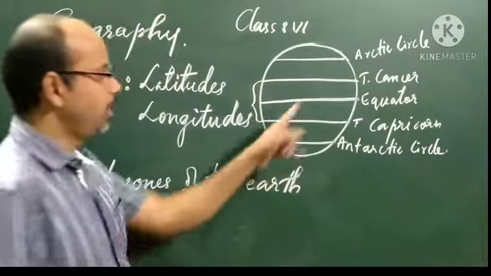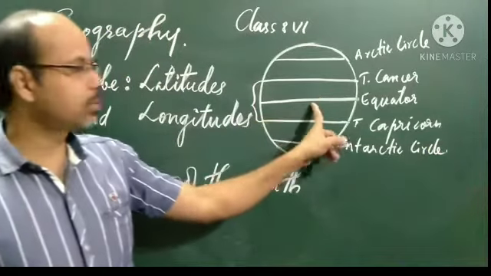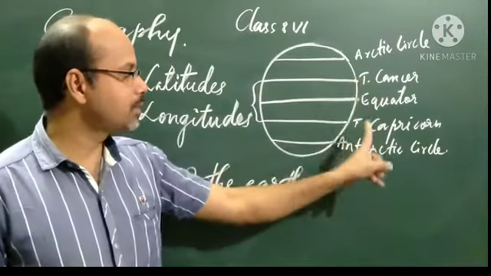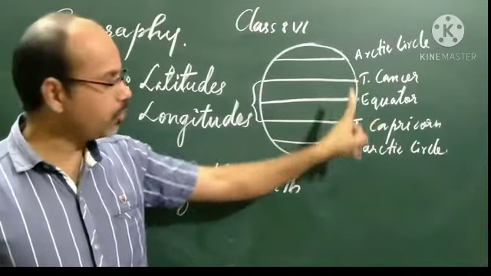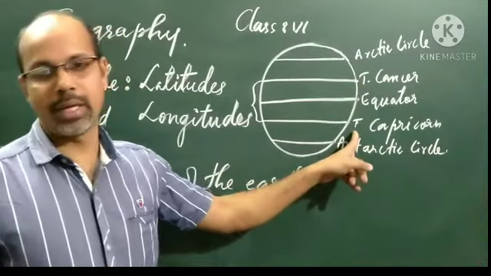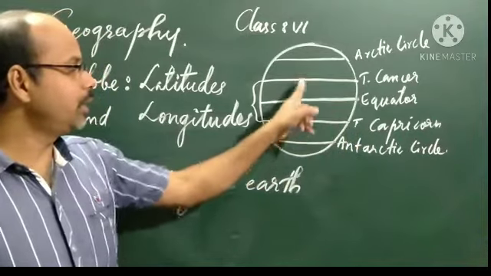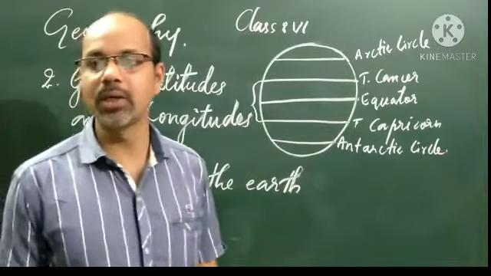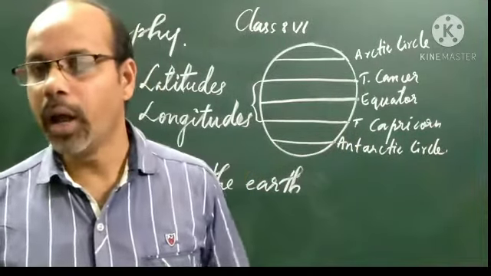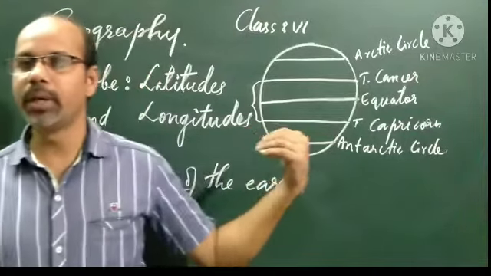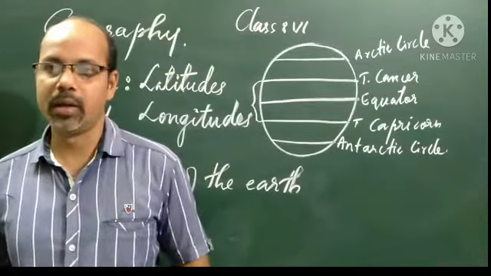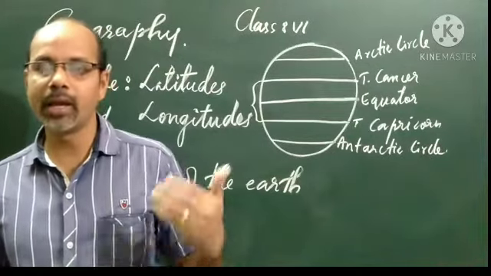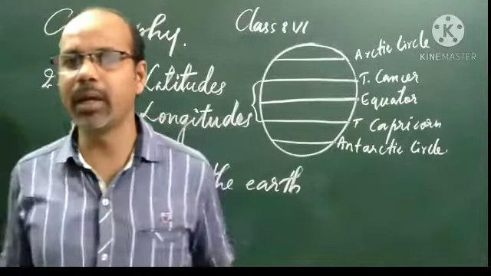See this region, the equator passing through the center, from Tropic of Cancer in the northern hemisphere to Tropic of Capricorn in the southern hemisphere. In all the latitudes between these, the sun shines overhead at least once a year. So this area receives the maximum heat.